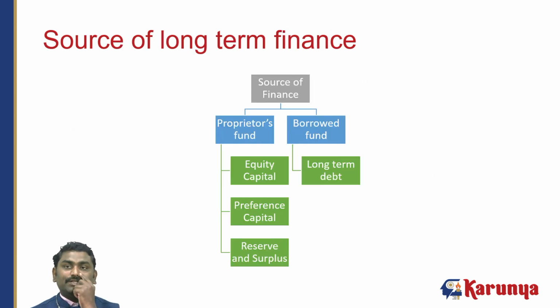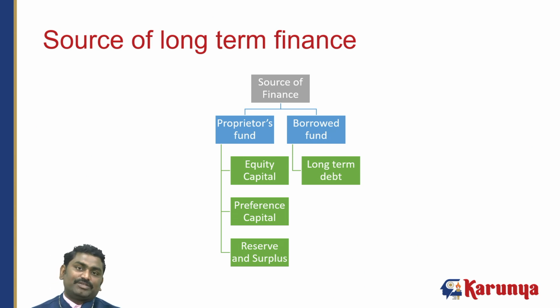See, my students, on the screen, the sources of long term capital we can see: two sources, proprietary funds, our own funds, or borrowed funds. Borrowed funds, we borrow money from outside people or from the banks. But proprietary funds we can again segregate in three different ways: equity capital, preference capital, and reserves and surplus.